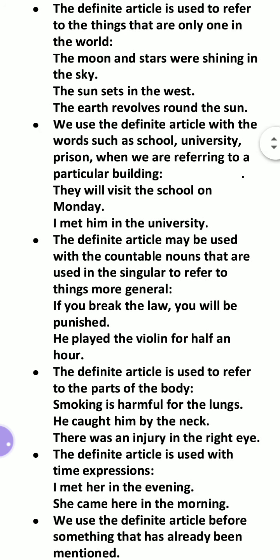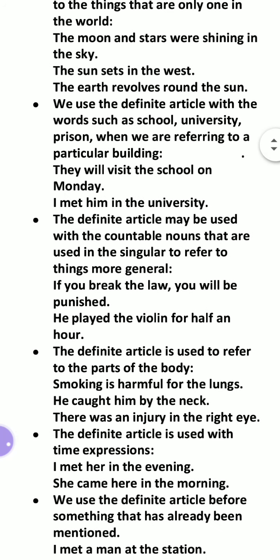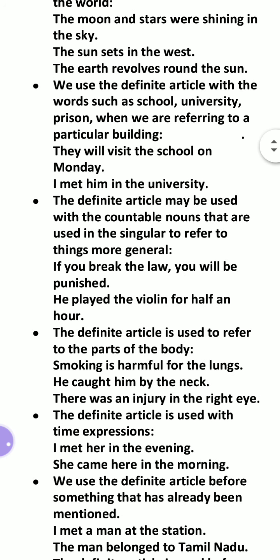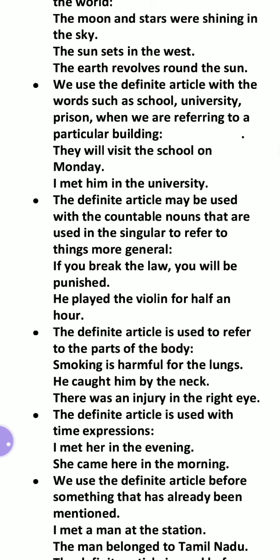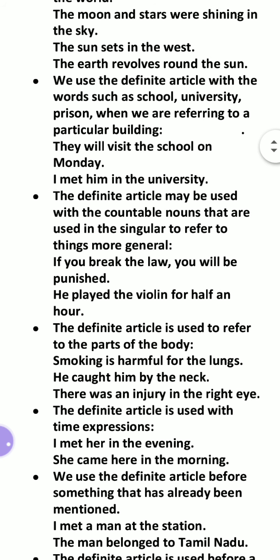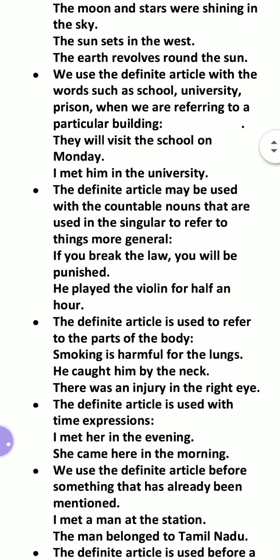We use the definite article with words such as school, university, prison when we are referring to a particular building. The is used when they are referred to as a building, like, they will visit the school on Monday. It means he is not a student, he is not a teacher, he might be a worker, he might be a cleaner.